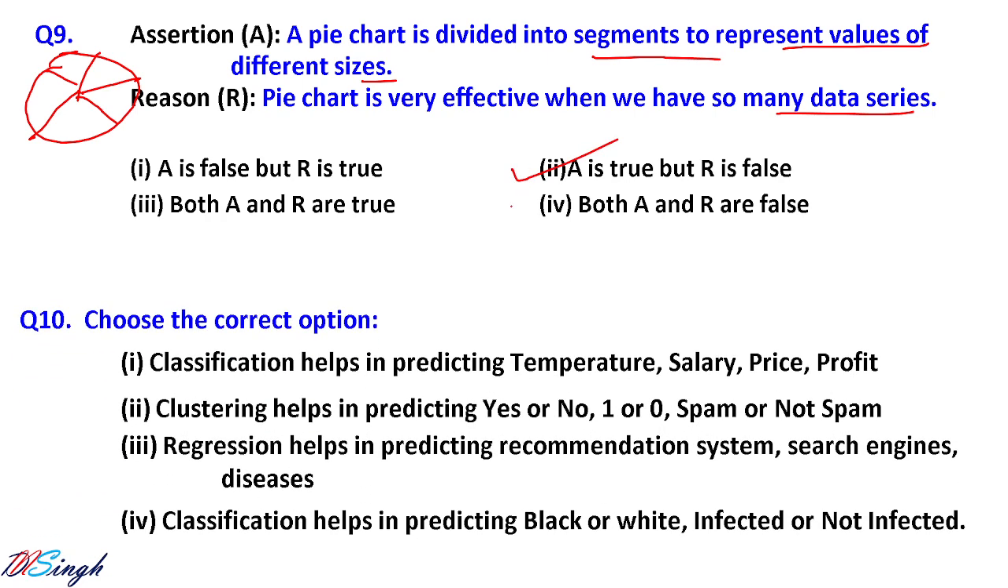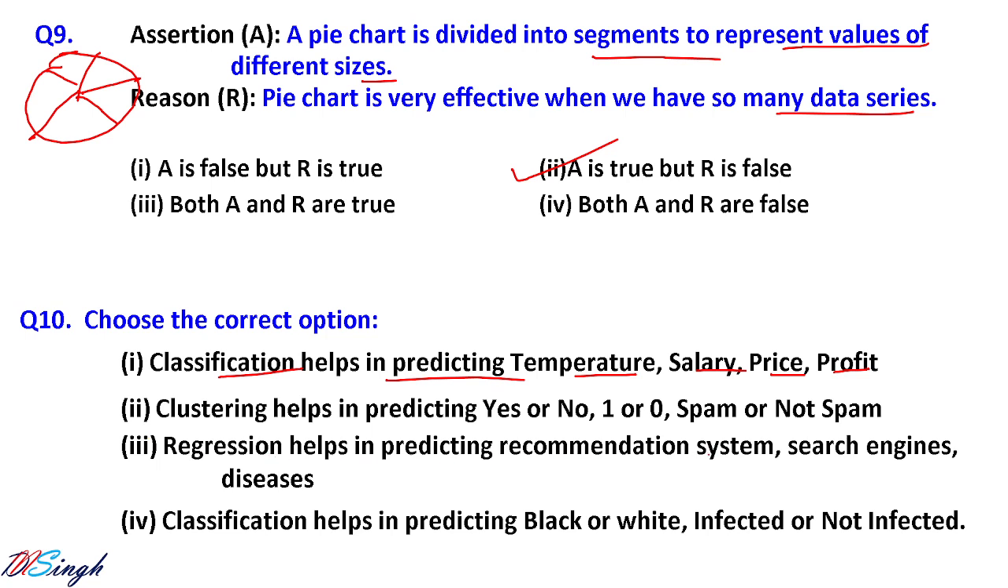Choose the correct option out of the following. Classification helps in predicting temperature, salary, price and profit. You can see temperature, salary, price, and profit are all continuous data. Classification will not work with continuous data. It works with discrete data where different classes of data can be created easily. Clustering works with continuous data. Clustering helps in predicting yes or no. This is a situation where classification will work fine, like yes, no, 0, 1, spam or not spam. So this is also wrong, not correct.